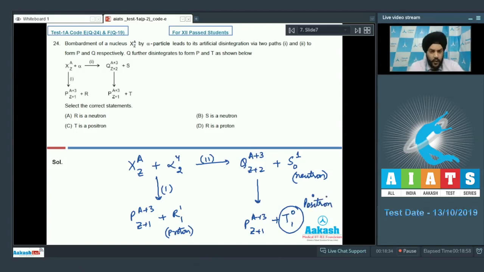So if you look at the options which are given to us, students, we can clearly see that option A is not correct. R is not a neutron. R is but a proton. So D is correct, students. We can see that S is indeed a neutron. And if we talk about T, T is a positron as we had seen just now. So option C, option B and option D are correct. So for this question, students, we have to mark the correct answer as option B, C and D.